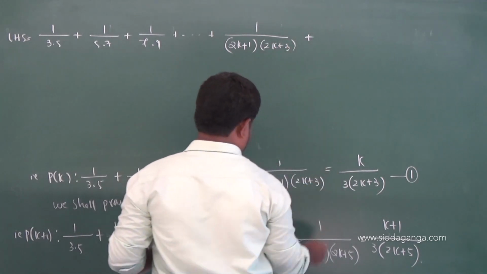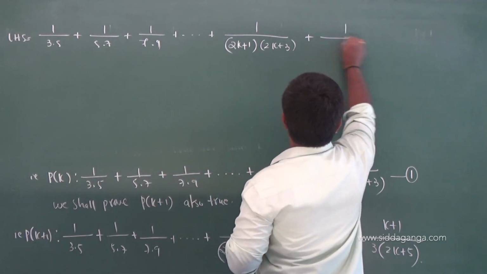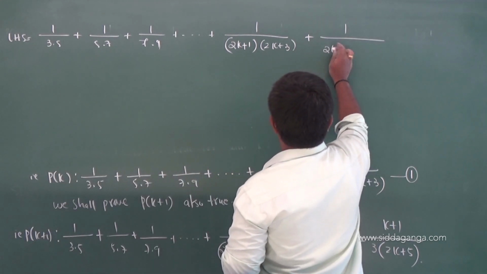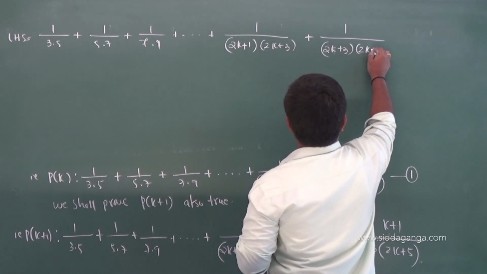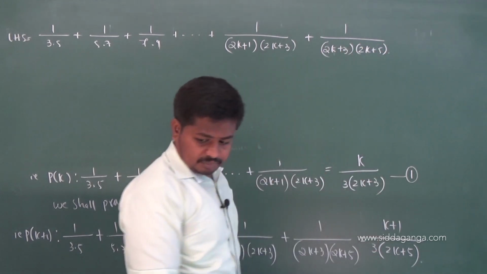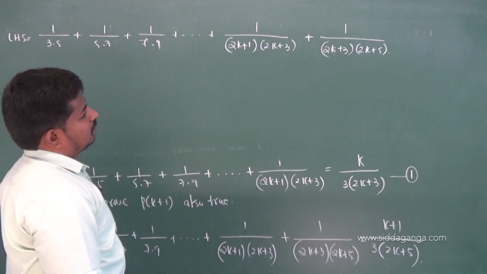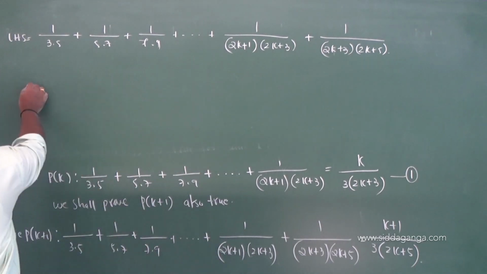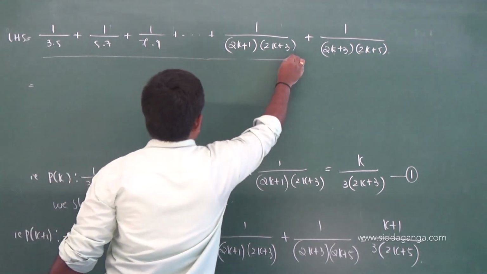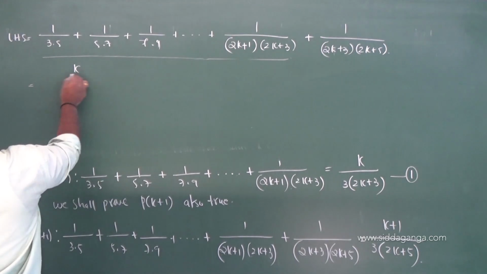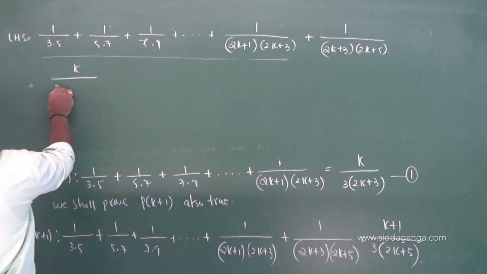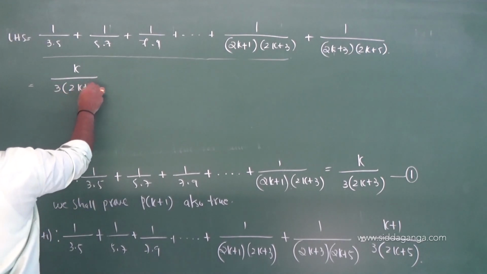The k plus 1th term is what? 1 by 2k plus 3 into 2k plus 5. So from equation 1, I can replace this by k by 3 into 2k plus 3.